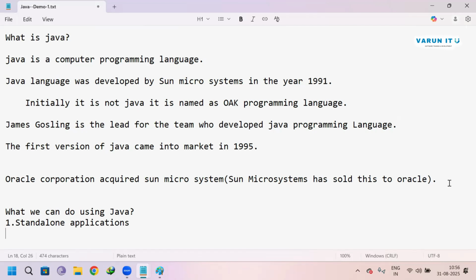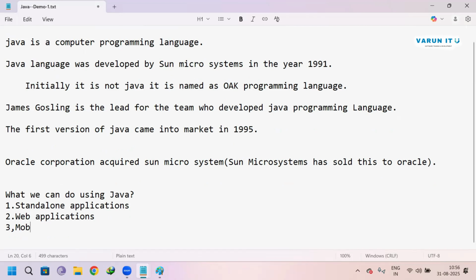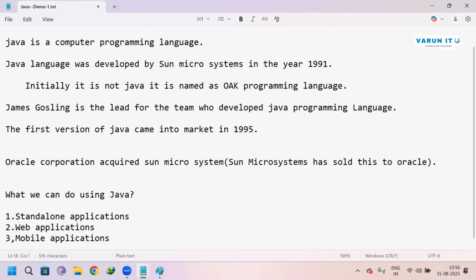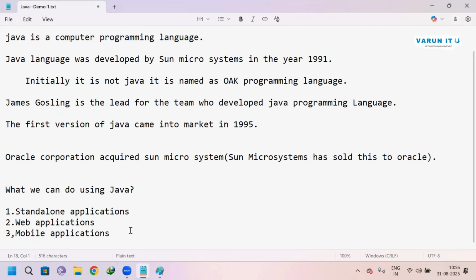I will explain what standalone is, and everything. Core Java is different; I am not using the word core Java, I am using Java. Please be clear on these three types of applications we can develop using Java.